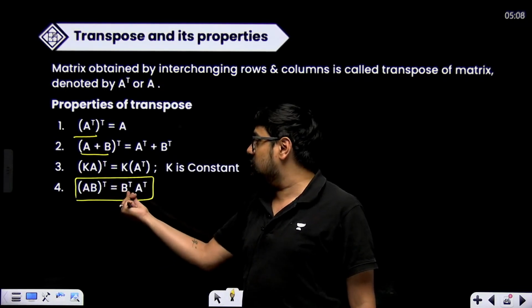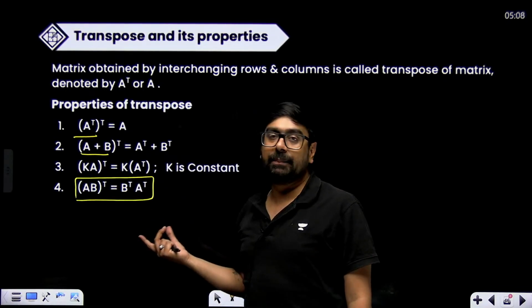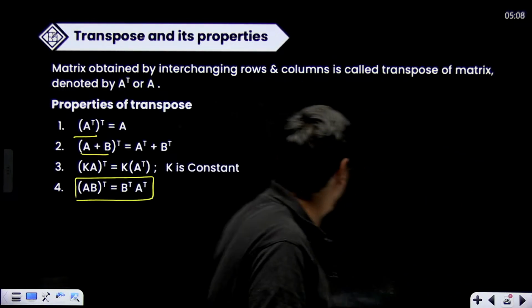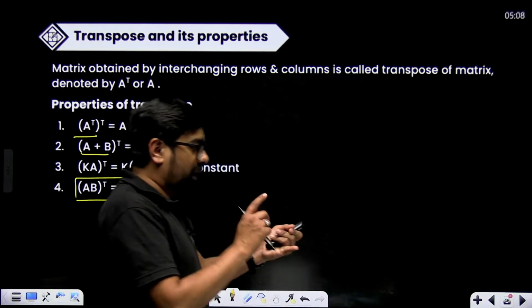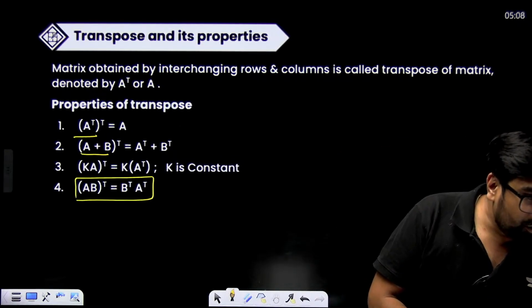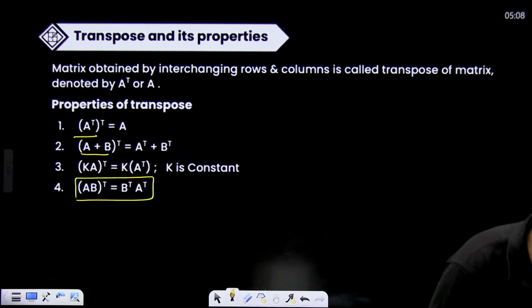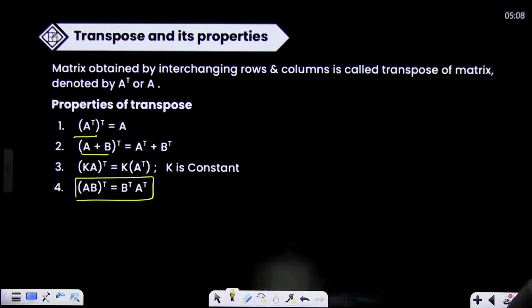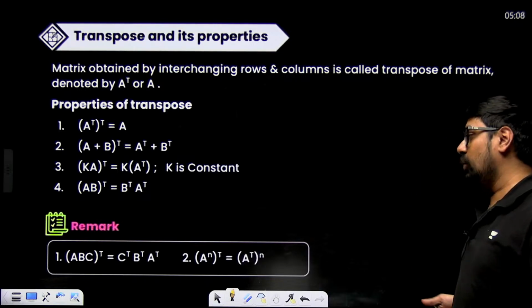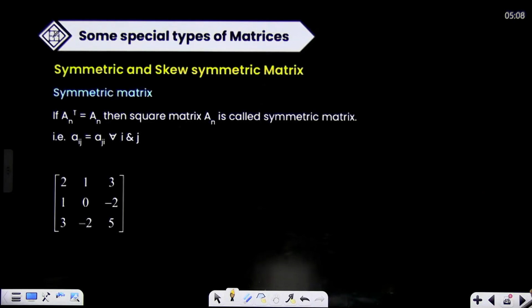AB whole transpose is equal to B transpose multiplied with A transpose. Reversal law is true for transpose, inverse and adjoint. Remember this simple thing.